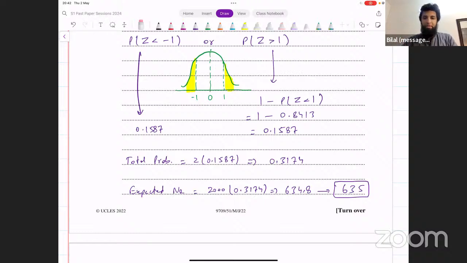Okay. Why did we take 635 and not 634? Well, we just rounded off 634.8. We are saying this is the expected number. If we round it off, it becomes 635. So we write 635. But generally, marking schemes for such questions allow both 634 and 635. But 635 makes more sense because that's what we get when we round it off.